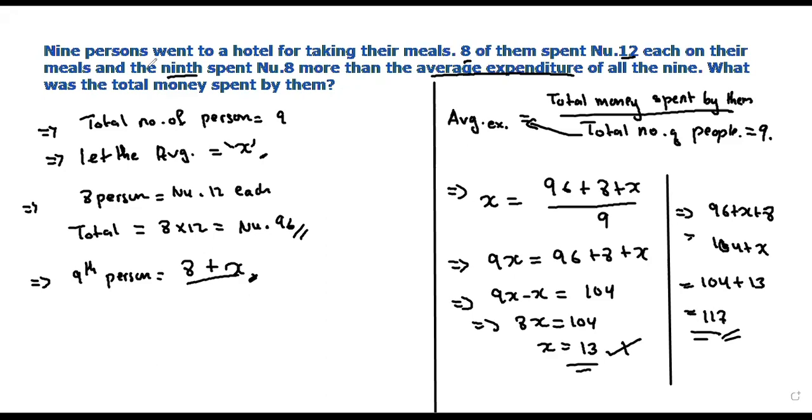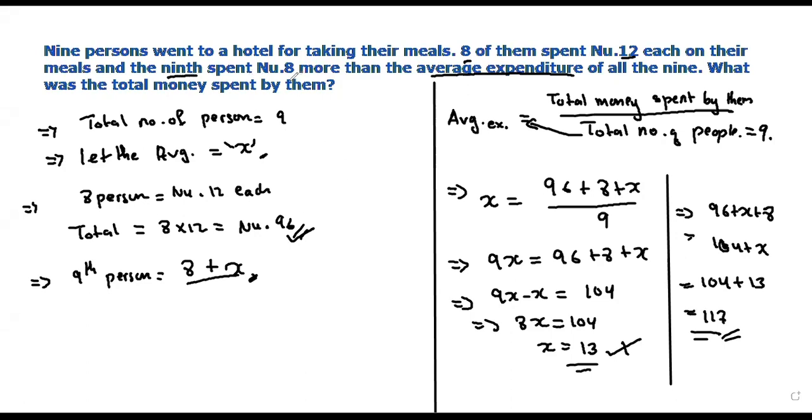There are 9 persons in total who went to a hotel for taking their meal. 8 of them spent 12 each. So the total spent by the 8 people is 8 times 12, which will be 96.